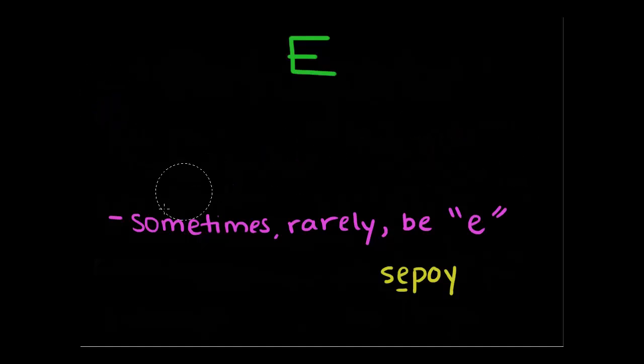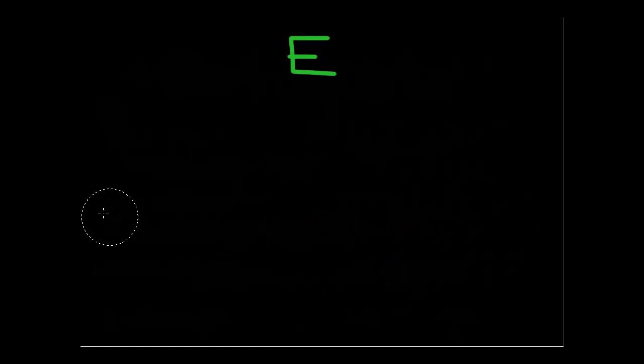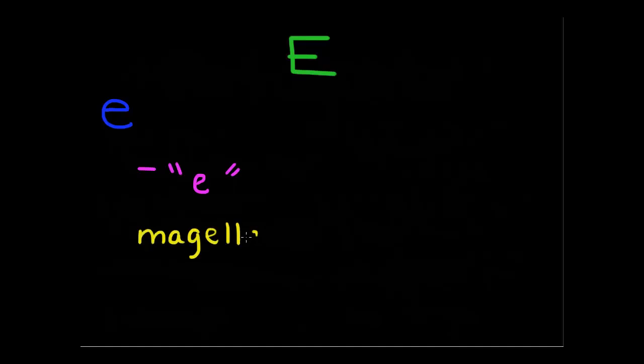Now we can move on to short E, which is pronounced as in egg, okay? So this is just an E, short E, and in Portuguese, we're going to keep it simple. It's going to be just an E, no fancy rules there. Examples, Magellan, definitely. Magellan comes from the name Magellan, but it's Portuguese.